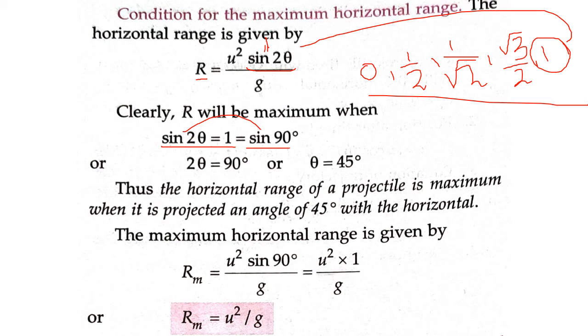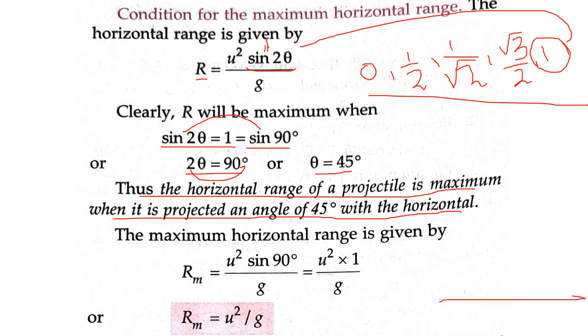Sine 2 theta is 1, sine 90 is also 1. Therefore, I can write 2 theta equals 90, or theta equals 45 degree. Divide this 90 by 2. So the horizontal range of the projectile is maximum when it is projected at an angle of 45 degree with the horizontal.